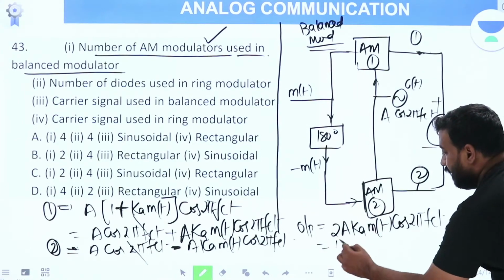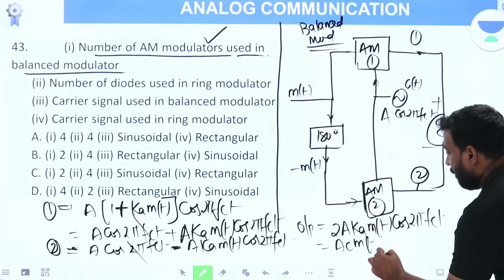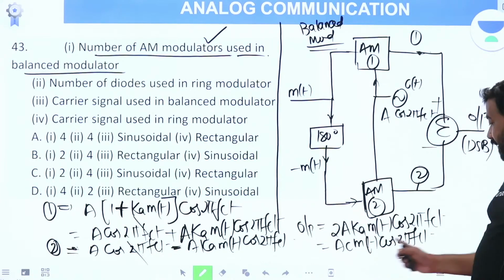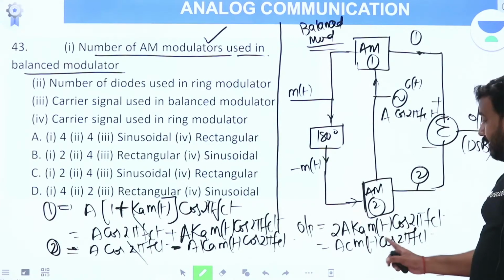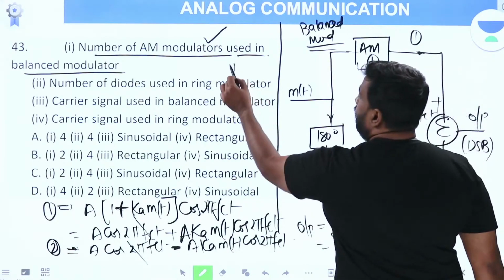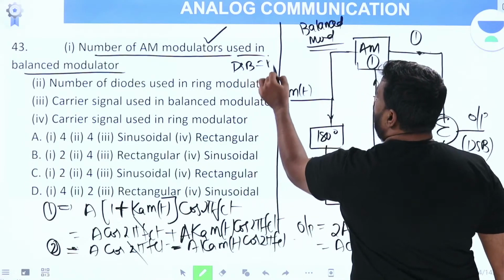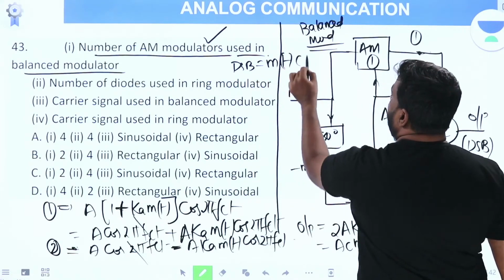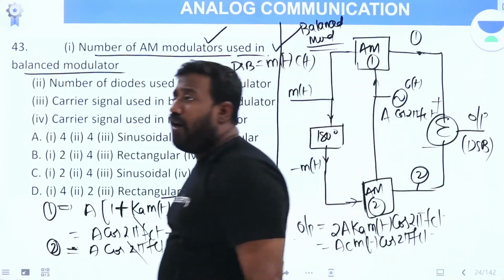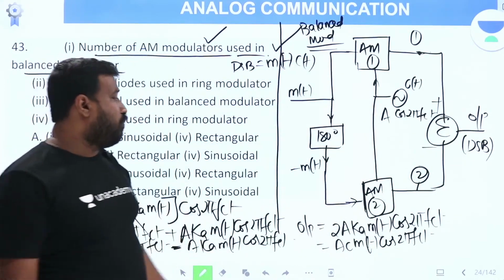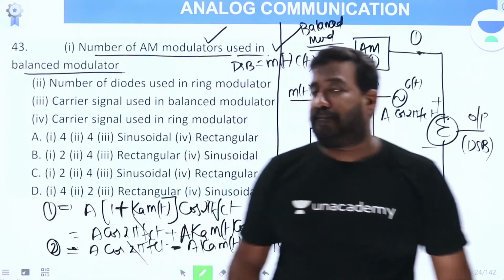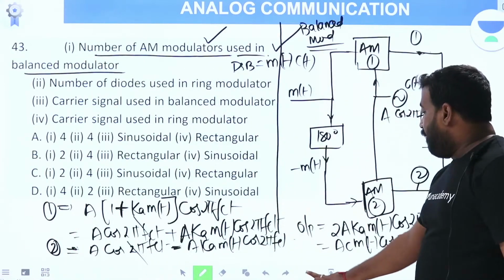2A Ka is some amplitude Ac. Therefore, this is Ac m(t) cos 2πfct, which is m(t) into c(t). What is m(t) into c(t)? DSB output, just now I told you. So what are you able to generate? You are able to generate m(t) into c(t), the DSB output, by using this modulator, which is called the balanced modulator.